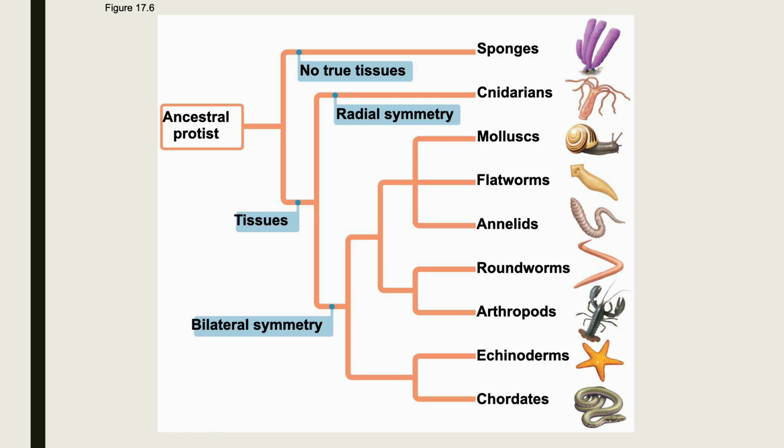So we can see every other type of animal does have true tissues. And then the next major split is going to be, again, that body symmetry type. And then from there, we just keep having our splits in terms of how related or not animals are to one another. But these are the 9 animal phyla that we'll take a look at in a little more detail. And then toward the end of the PowerPoint, we will spend more time on phylum number 9, Chordata, because that is where we live.